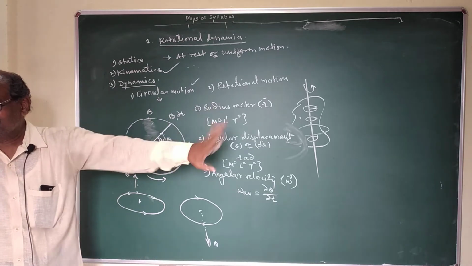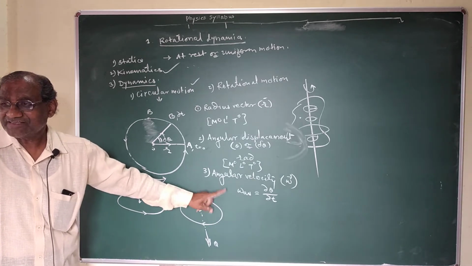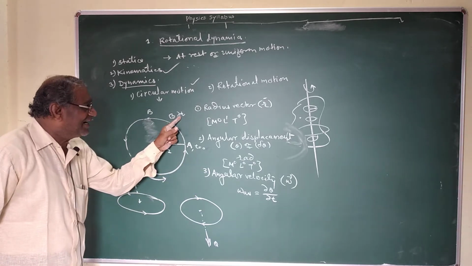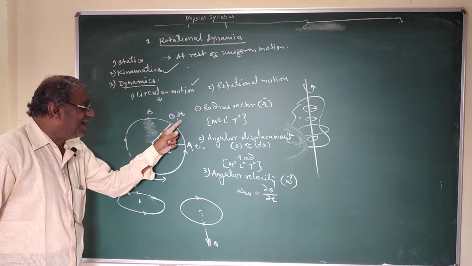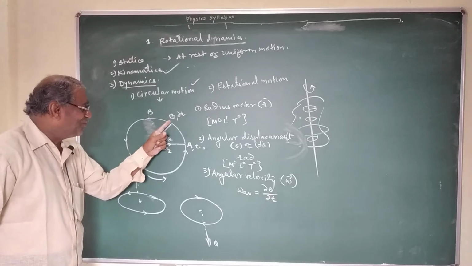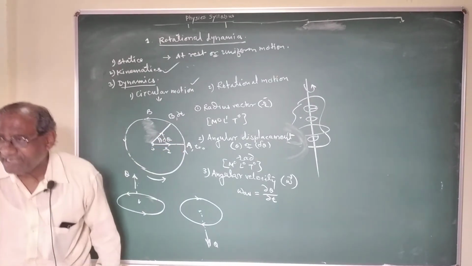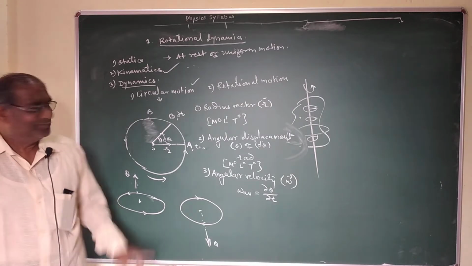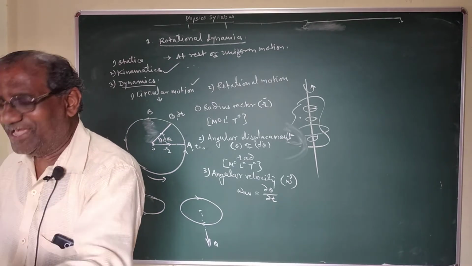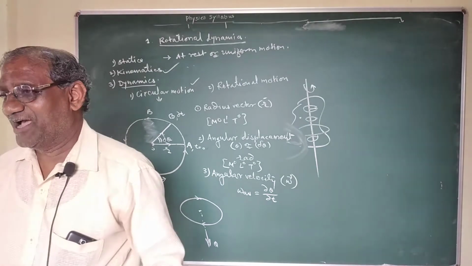So this average angular velocity is not a vector quantity. It does not have direction as well as magnitude. But if I make delta t become smaller and smaller, then point B is very close to point A. And if delta t tends to 0, what happens? Point B almost coincides with point A. And if B coincides with A, then the velocity possessed by the particle is called